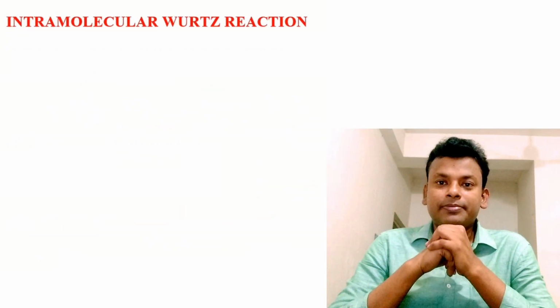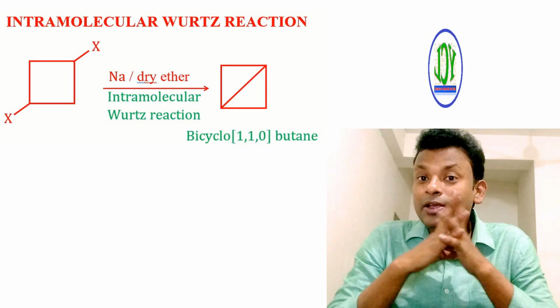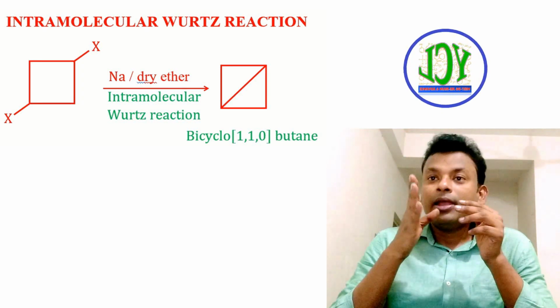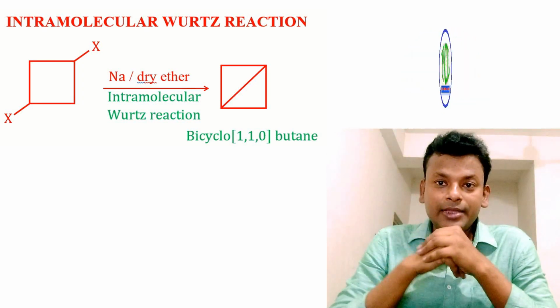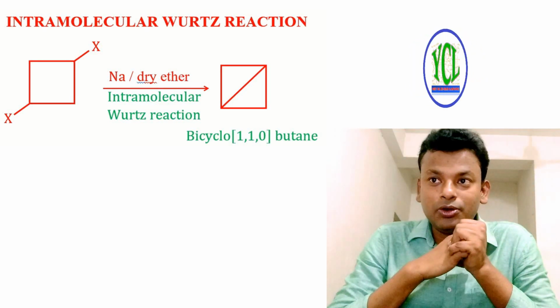Intramolecular Wurtz reaction. Here C-X bonds are present in one molecule, that is here cyclobutane, reacts with sodium in dry ether, forms bicyclo 1,1,0 butane.